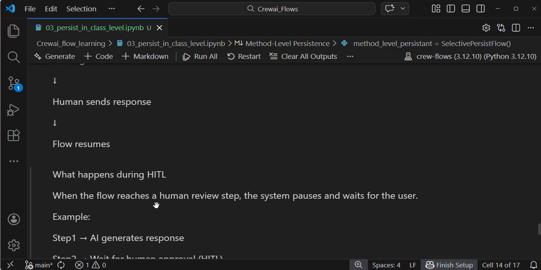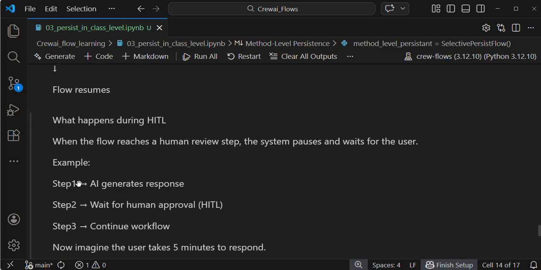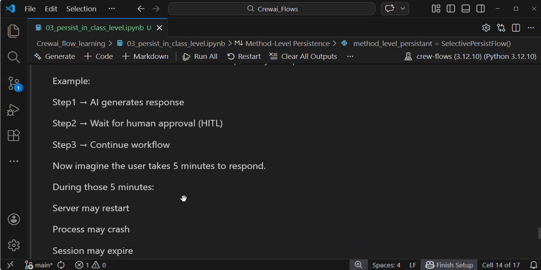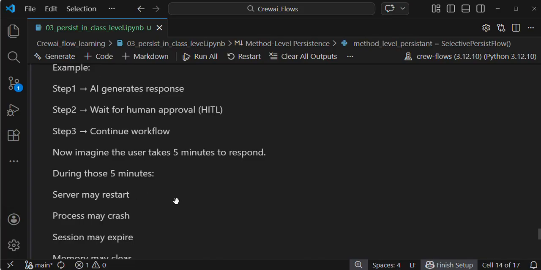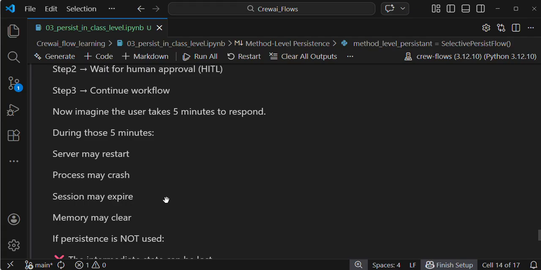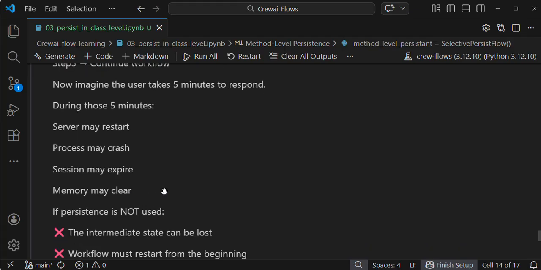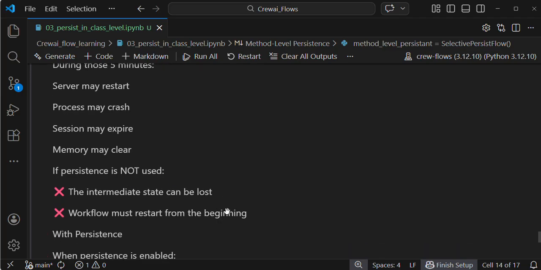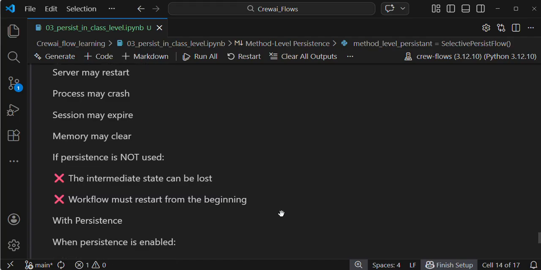What happens during human in the loop? When the flow reaches a human review step, the system pauses and waits for the user. For example, step 1: AI generates a response; wait for human approval; then continue the workflow. Now imagine the user takes 5 to 10 minutes to review the AI response. In the meantime, the server may restart, the process may crash, the session may expire, memory may clear. If persistence is not used, the intermediate state can be lost, and the workflow must restart from the beginning.